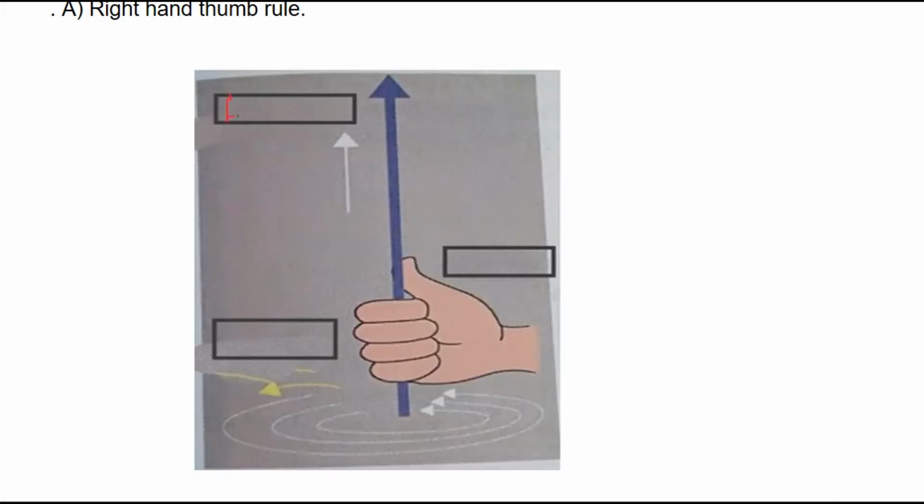So here we can write electric current. This is electric current. This is magnetic field. This is the direction of magnetic field. And this is right hand.